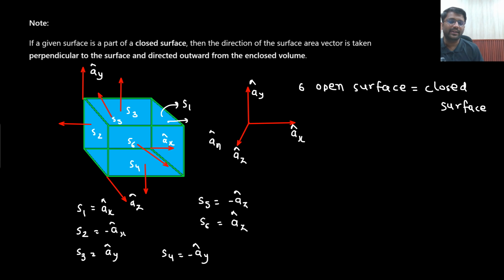That means it should not be directing inside the closed volume. Like for S1, it should be directing outward in the ax cap direction. For S3, the upper part, pointing towards ay cap. For S4, the downward part, pointing towards minus ay cap. For S5, pointing towards minus az cap. For S6, pointing towards plus az cap.